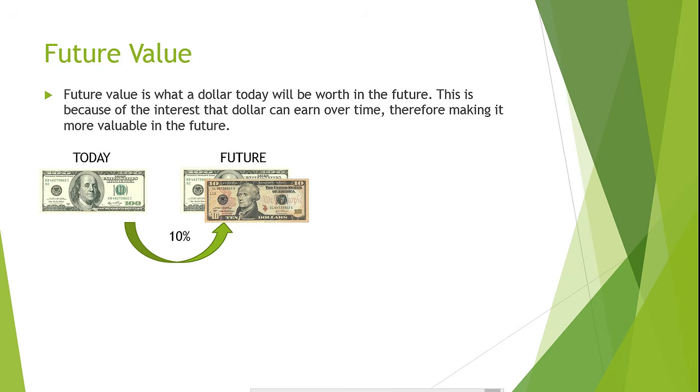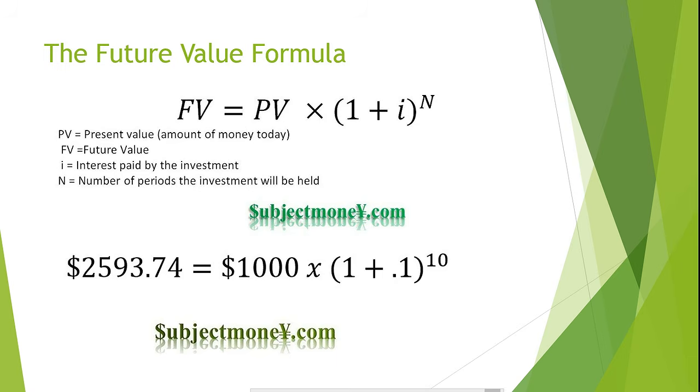Again, the future value formula is future value equals present value times 1 plus the interest rate to the nth power. Suppose you invested $1,000 in an investment that was expected to earn 10% annual interest for the next 10 years. What would the future value of your investment be worth in 10 years? Let's plug our figures into the future value formula to find out.